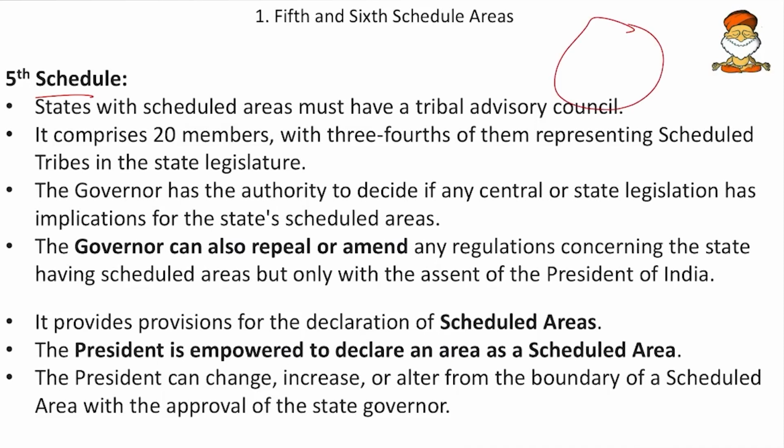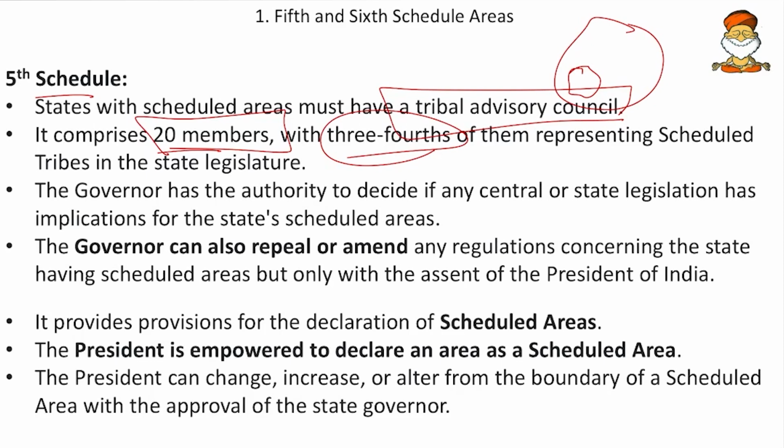So here the state which has at least some part of areas which are dwelt by the tribal people, they are included in this 5th schedule areas. And these states should have a tribal advisory council, that will advise for the welfare of tribals. This council should comprise some 20 members, and out of these 20 members, 3/4 should be the representatives from the scheduled tribes.